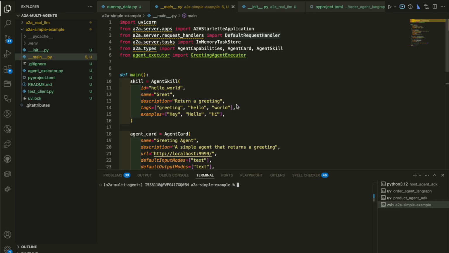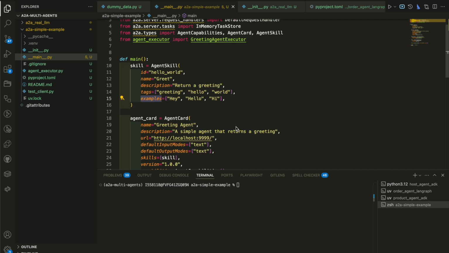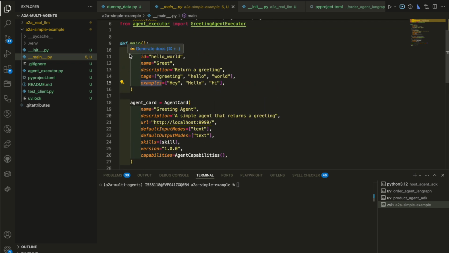So here is a simple A2A protocol that every agent must follow. First, you have the skill, and it comes from the AgentSkill class from the A2A types. So it's just an interface that helps you define the ID, the name, the description, the tags, the examples. And these are really important because when other people create their agents, irrespective of the framework that they use, and they want to communicate with your agent also on the A2A protocol, they need to see all these things.